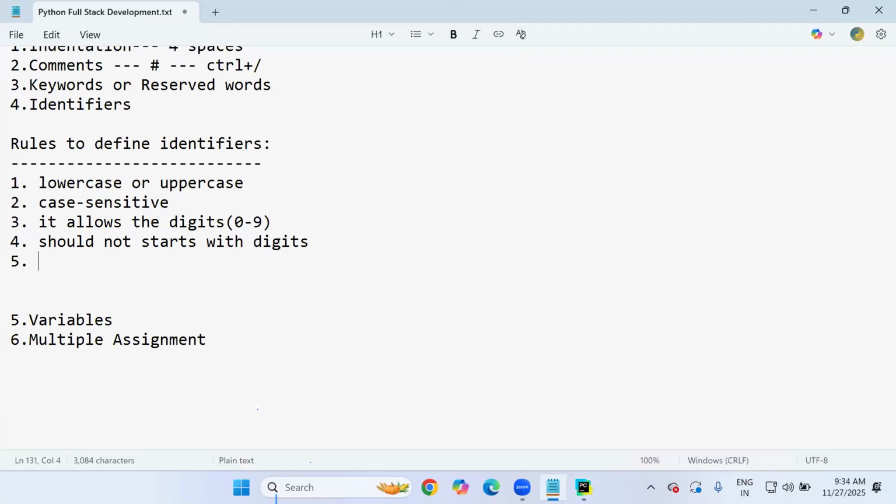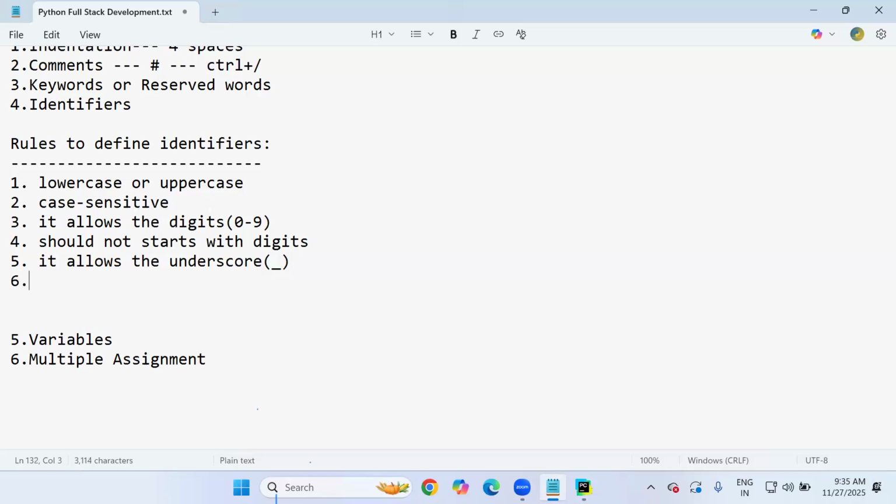The fifth rule is that an identifier allows the underscore symbol. This is the only special symbol which is allowed. The remaining special symbols like hash, asterisk, percentage, dollar sign, no. Only the special symbol underscore. That too, why is it allowing underscore?